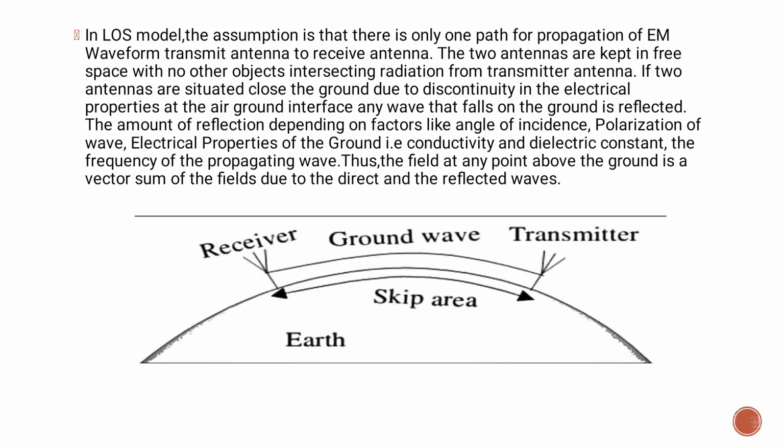In the free space model, the assumption is that there is only one path for propagation of the EM waveform, from the transmit antenna to the receiver antenna. The two antennas are kept in free space with no other objects intersecting the radiation from the transmitter antenna.